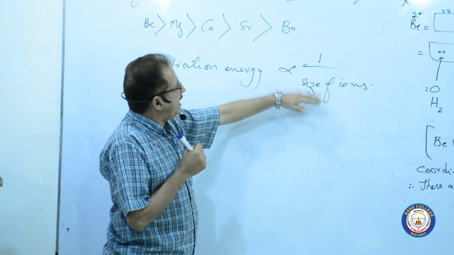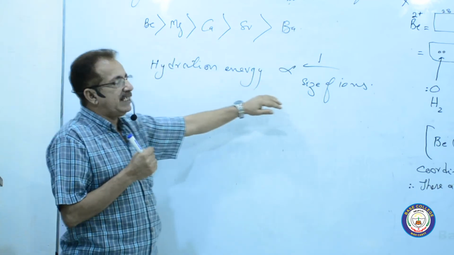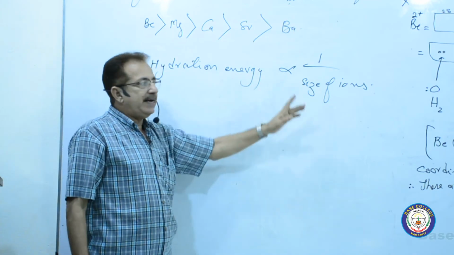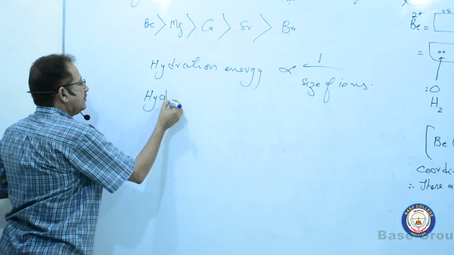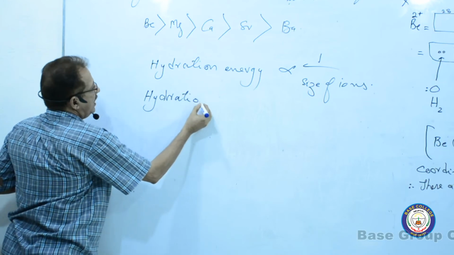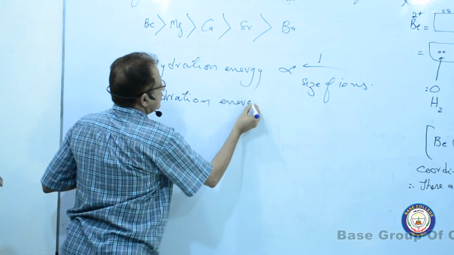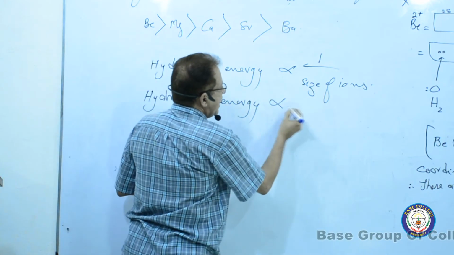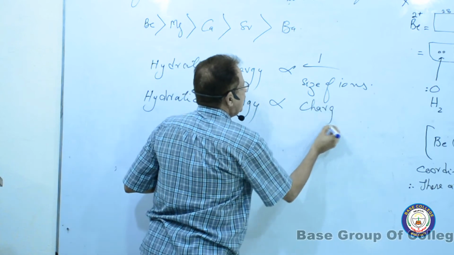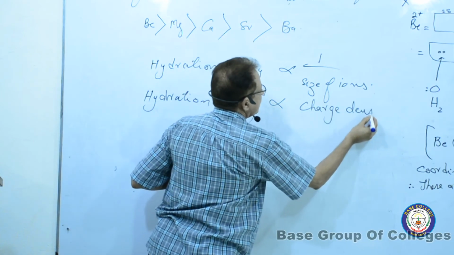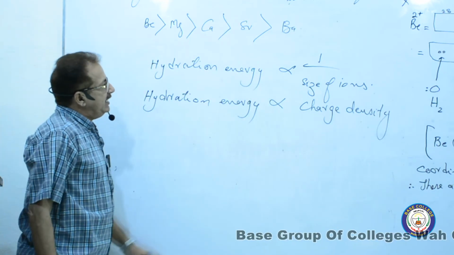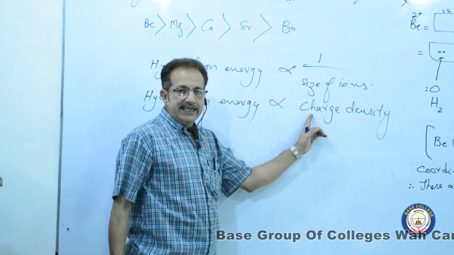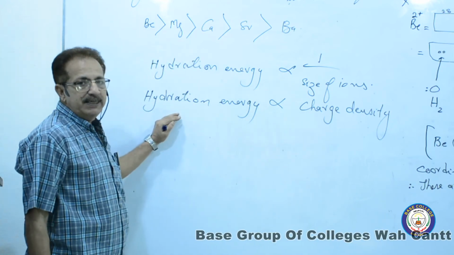That's why when size is bigger, the hydration energy will be smaller. The next one, hydration energy is directly proportional to charge density. As the charge density is greater, the hydration energy will be higher.